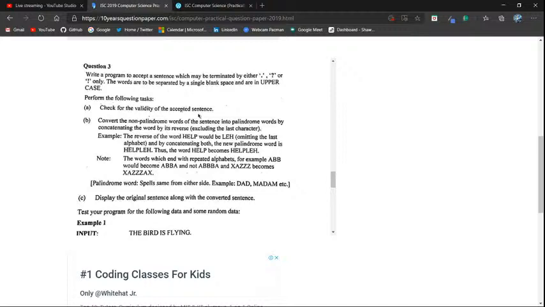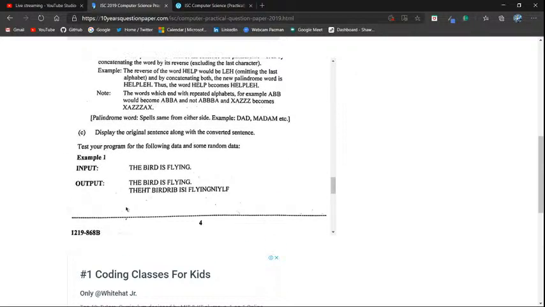Convert the non-palindrome words of the sentence into palindrome words by concatenating the word with its reverse. So if the word is help, then help plus its reverse, and display. The bird is flying. Okay, got it. This is an easy problem, and I know I can solve it in just a few minutes.